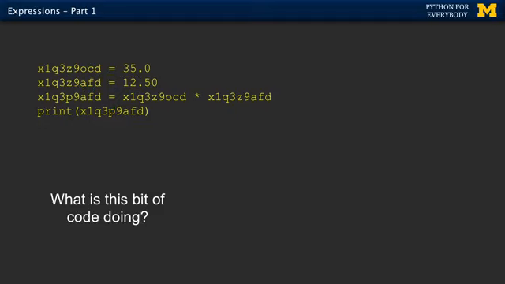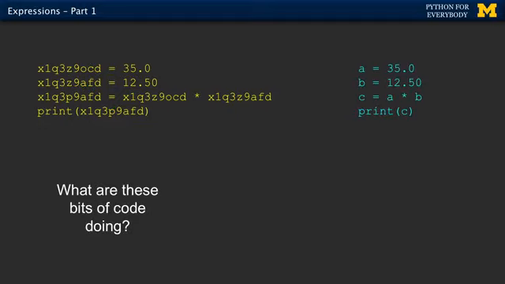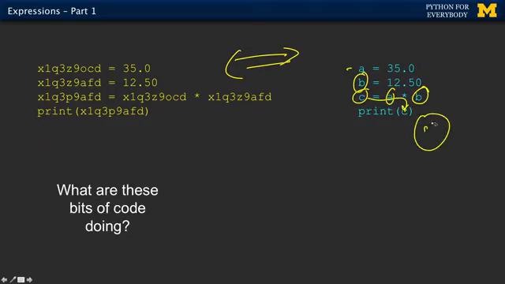So let's make it a little more friendly. You could choose variable names. To those, Python looks at these 2 things as the same. They're totally the same. Python doesn't care. But now we can look at it and go, oh, I see. The first variable is A, and we're putting that A thing there, and the second variable is B, we're putting the B thing there, and then we're multiplying it, put them in a C thing, and then we're printing the C thing out. That's pretty nice. So this is a little better, right?